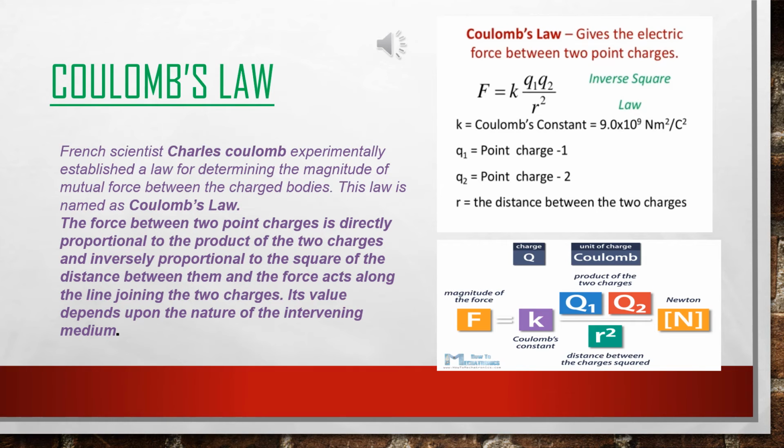Now, varies as means the variation sign. If I want to convert this into an equal to sign, I have to put a constant. Here that particular constant is called Coulomb's constant, and that is K. So F is equal to K into Q1 Q2 by R square.